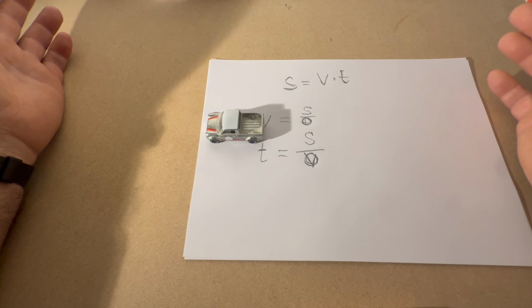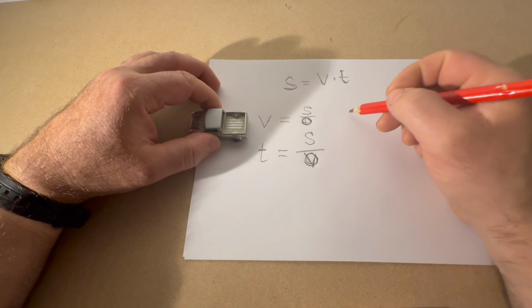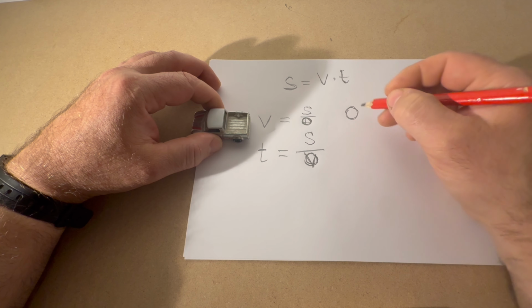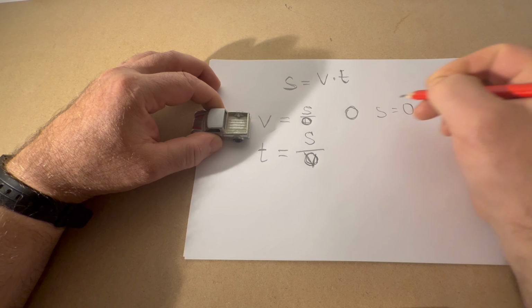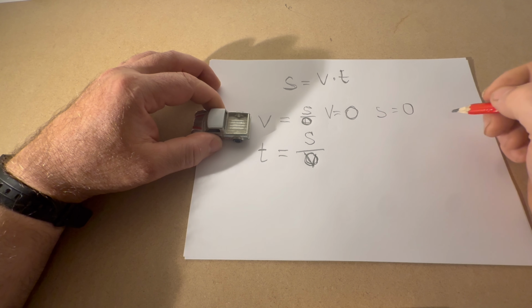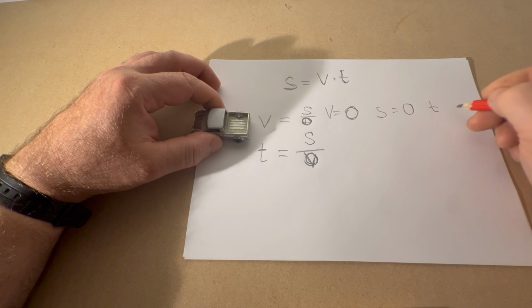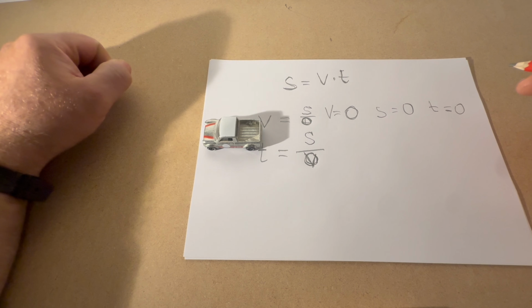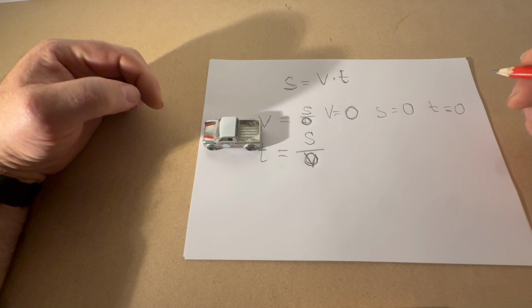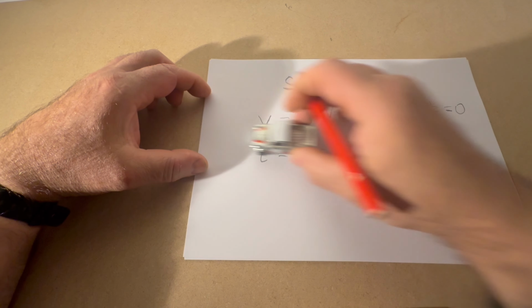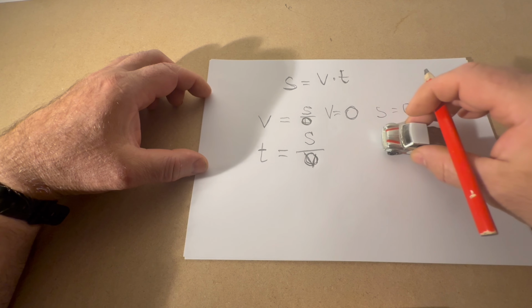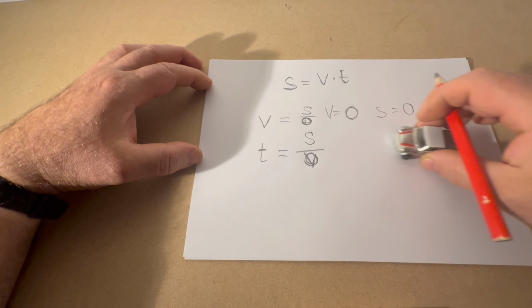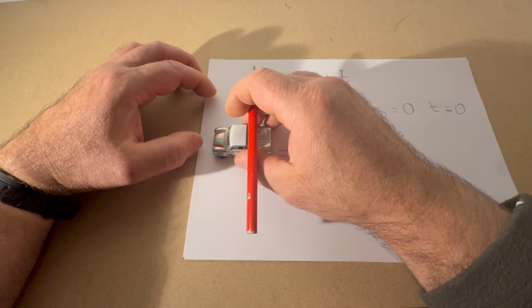So again, for nature this is no problem. Then V would become 0, the distance which is created, S, would become equal to 0, V is 0, and T, the time which creates distances, would also be 0. The car would be standing, the time of existence would be ticking, but the time which creates distances, the time from here to here, would be fully stopped and equal to 0. The car would not take any time in motion.